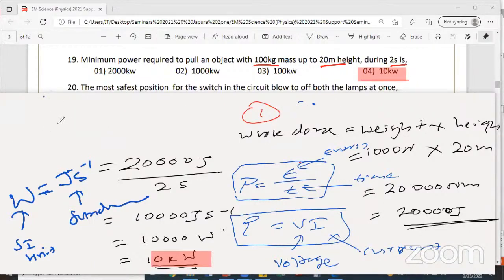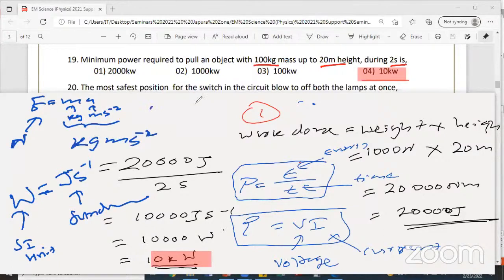If you write F equals ma, what is the SI unit of force? Newton. What is the fundamental unit of Newton? This is kilogram, this is m s minus 2, so it becomes kg m s minus 2. Therefore Newton is equal to kilogram meters per square second, kg m s minus 2.